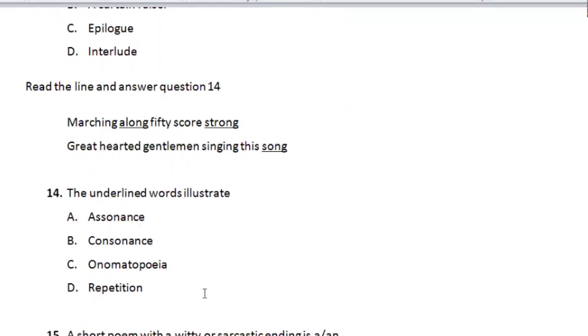For assonance, you look for a vowel sound placed in the middle and used consecutively. For consonance, you look for consonant sounds placed in the middle of words. So if you look at these words here, the correct answer is assonance, because the prominent sound here is the vowel.